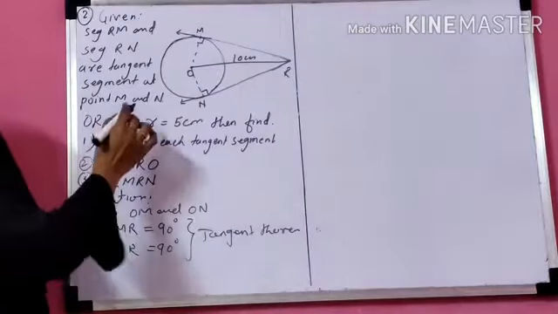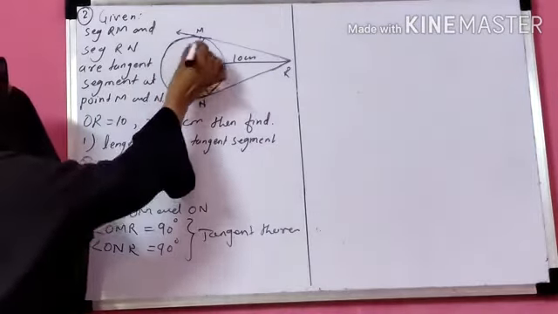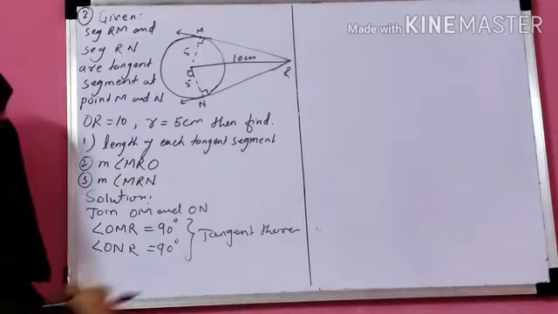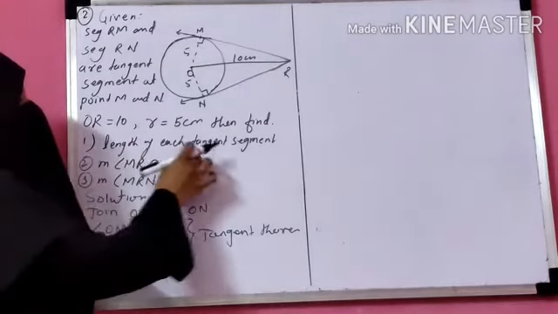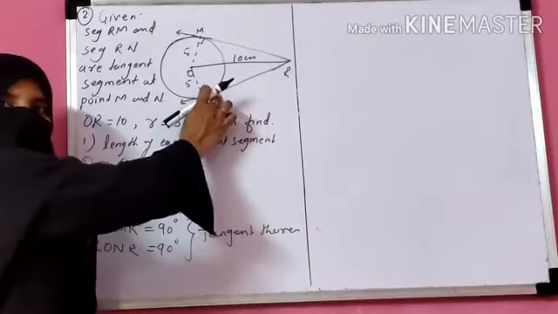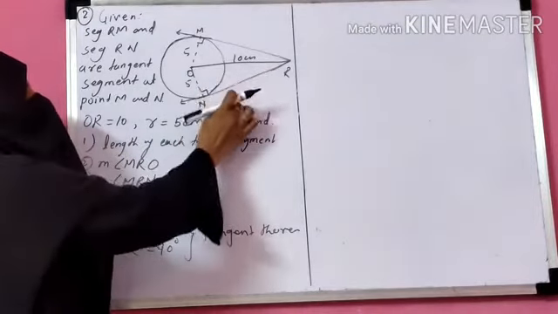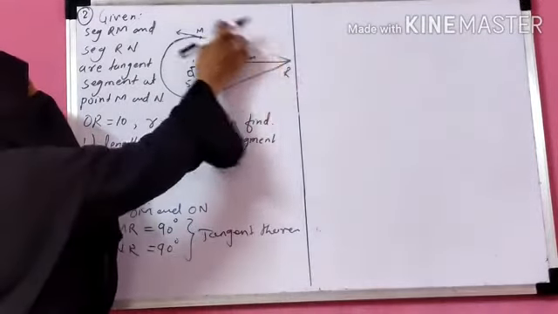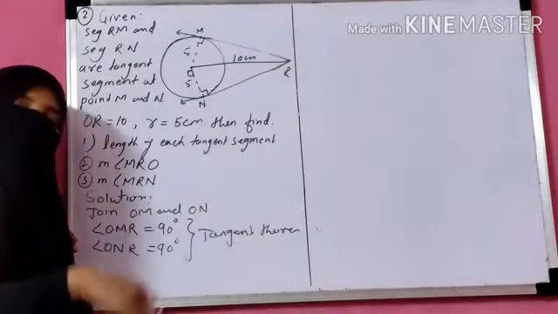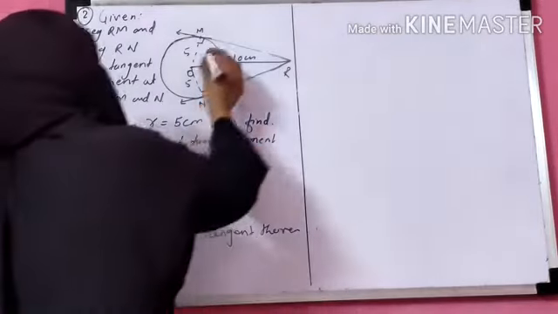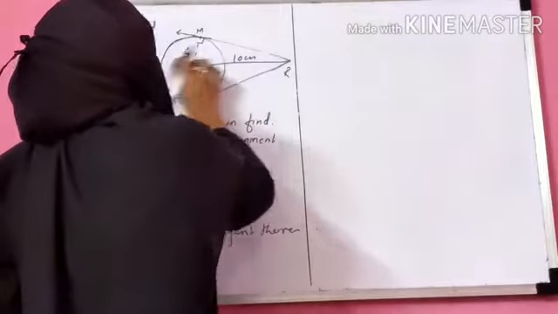Now the radius is given as 5 centimeters, so OM is 5 centimeters and ON is also 5 centimeters. In the first question you have to find the length of each tangent segment, that means you have to find RM and RN. To find this, select any one triangle. By using one triangle, you can find one tangent, and automatically the second tangent is the same by the tangent segment theorem. I am taking triangle MOR.